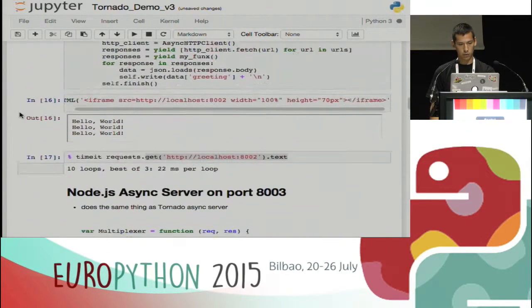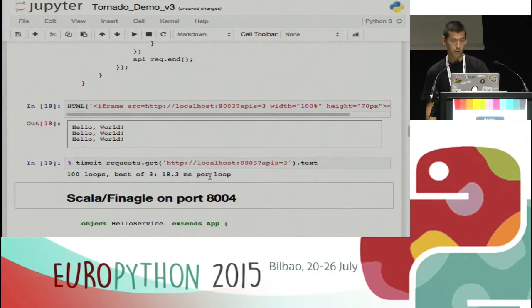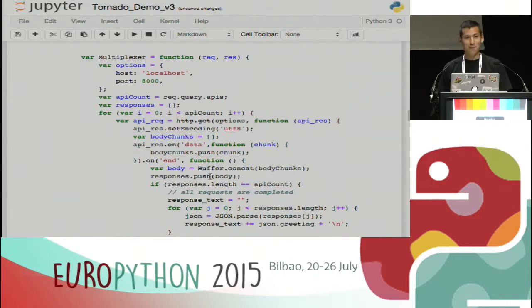We can remind ourselves what it was in Tornado meanwhile, so it was 22 milliseconds for Tornado, and it's 18 for Node.js. Bravo, Node.js. Well done. We have 3 milliseconds faster, but maybe 4 hours more of our developer work.